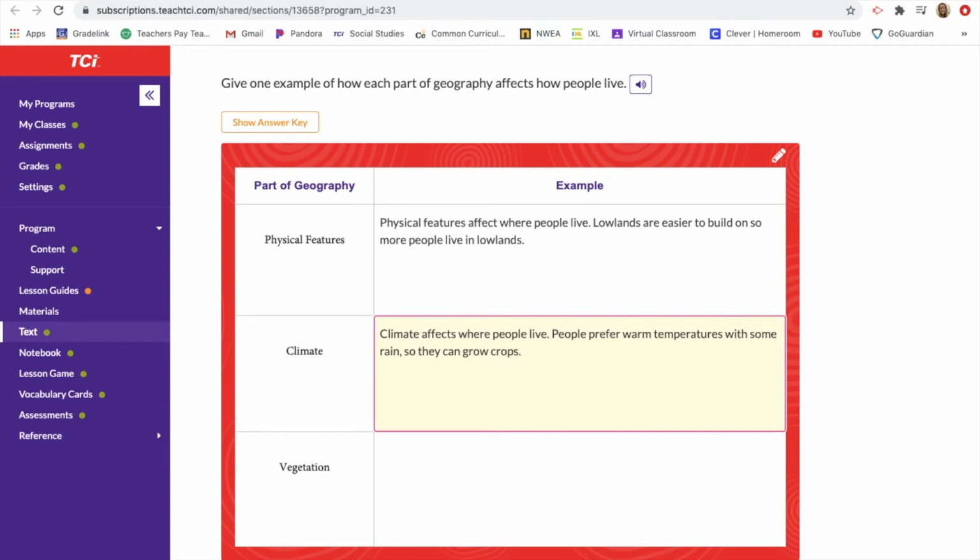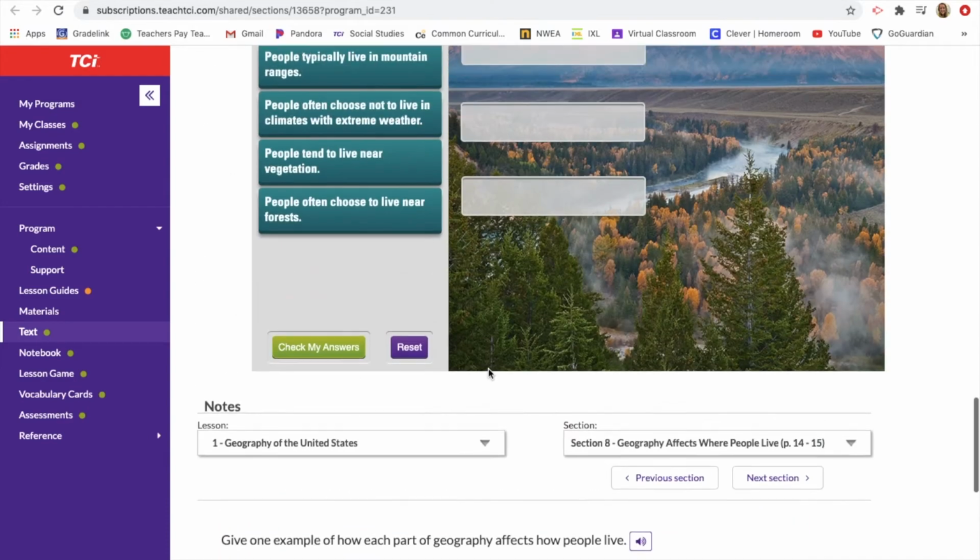So I wrote that climate affects where people live. People prefer more temperatures with rain so they can grow crops.